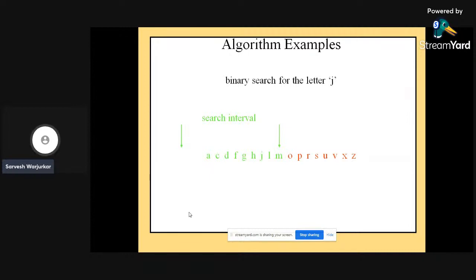If we are searching for j, we know there is no need to search in the second interval. Why? Because j is less than m. So ultimately our targeted element will be before the m, or it should be in the first search interval.